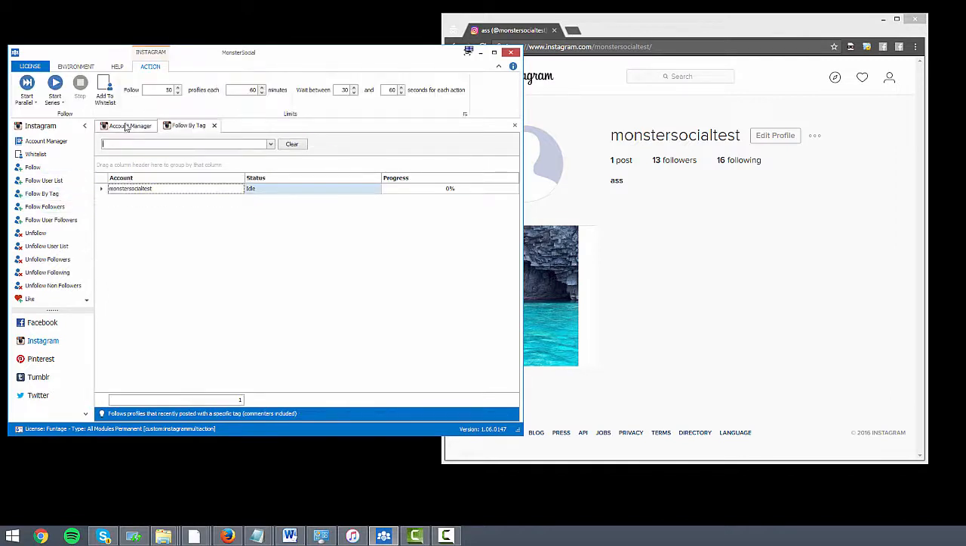Okay, so having a look as well, further on we've got follow by tag. So if you wanted to follow accounts based on a tag, you could do this. Now this will just keep going in a continuous loop until you stop it. So we've got some wait times in here as well. So if you can see, follow 50 profiles, each 60 minutes, wait between 0 and 60 seconds per action.